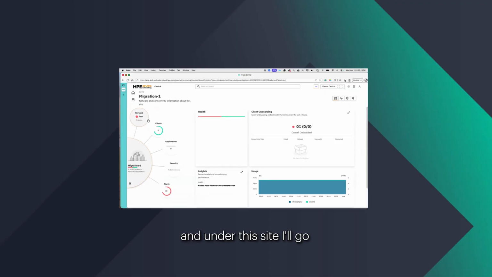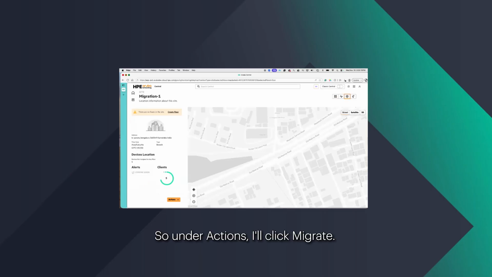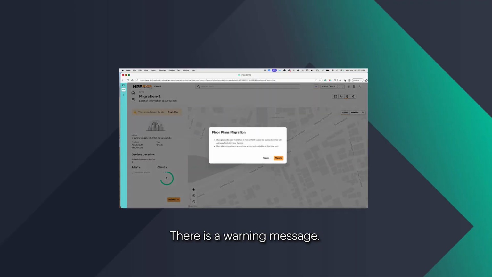And under this site, I'll go ahead and trigger migration. So under actions, I'll click migrate. There is a warning message. This covers the caveats that I just spoke about. So I'll go ahead and click migrate here. So once I click migrate,